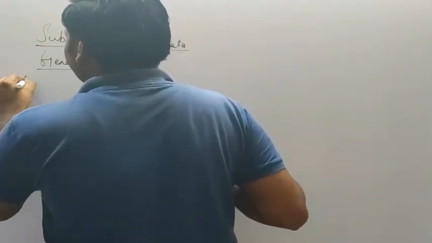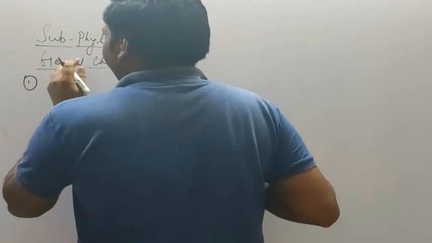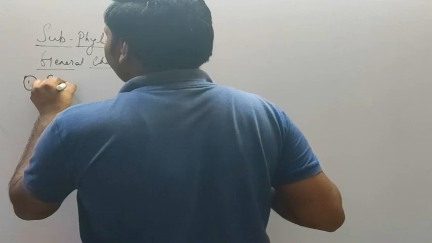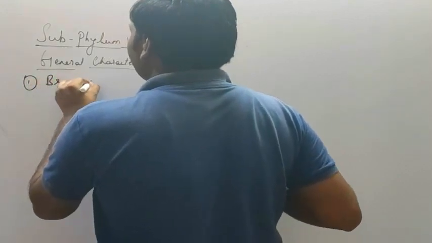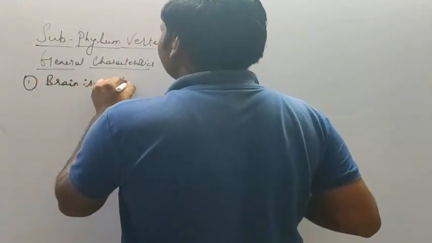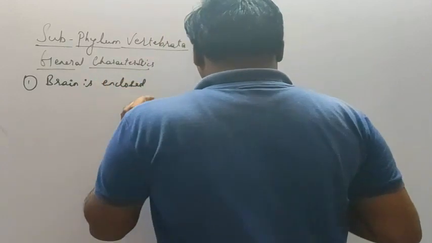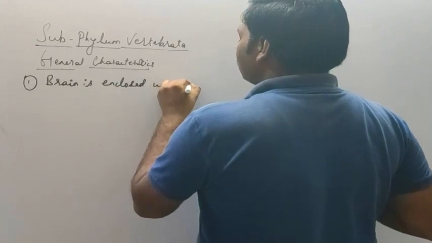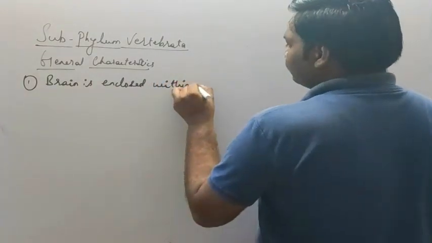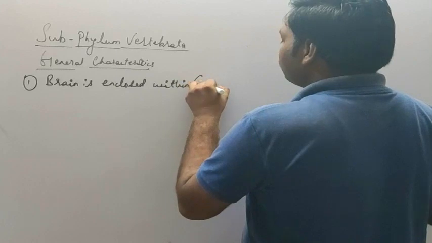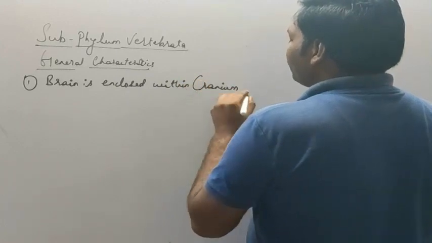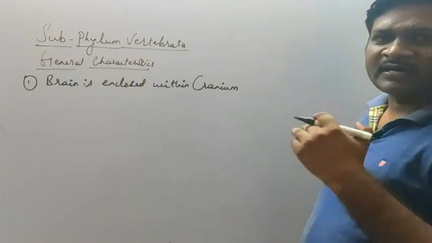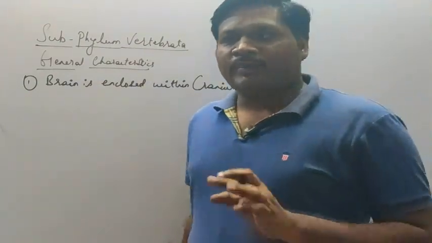The first general characteristic feature is that in vertebrates, the brain is enclosed within the cranium. So what is the cranium? That is nothing but a brain box. The brain has a covering which is called the cranium or brain box.